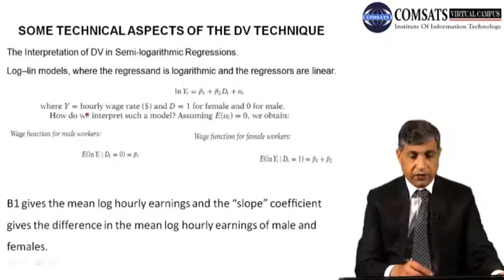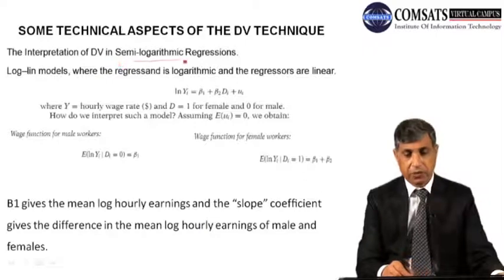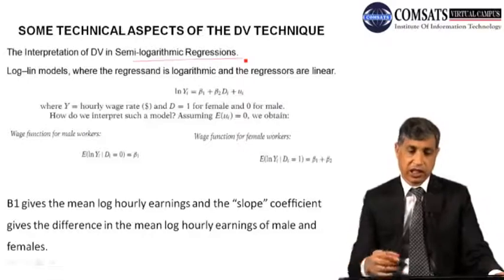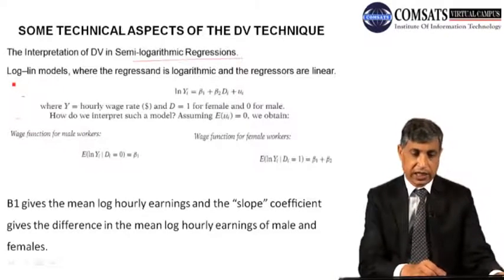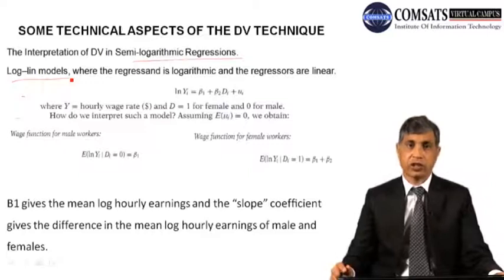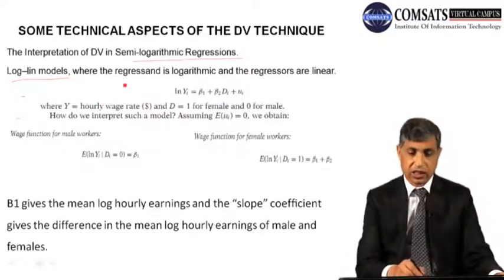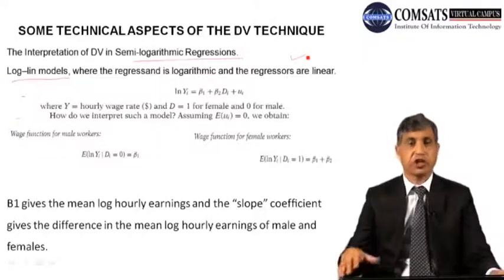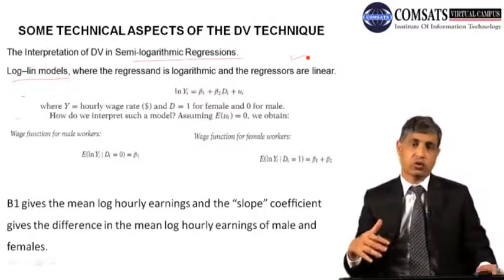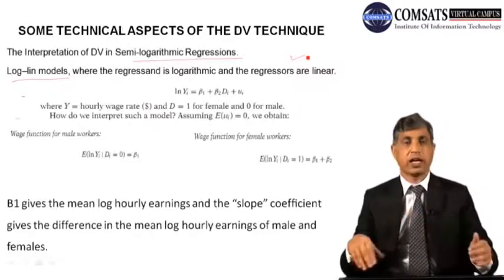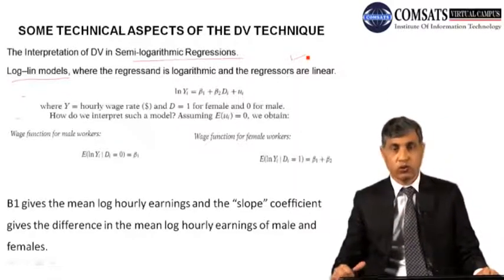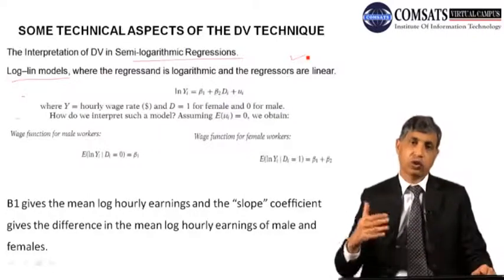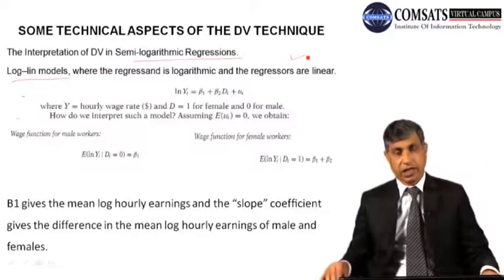The interpretation of dummy variable in semi-logarithmic model regression: if we use the dummy, then in the logarithm form, we can say that these are the log linear models. So this is the situation where you can say the interpretation changes. I would like to postpone this up to the next lecture and give you the summary of this, because it is a bit technical discussion, and I would like to restart it from the next lecture.